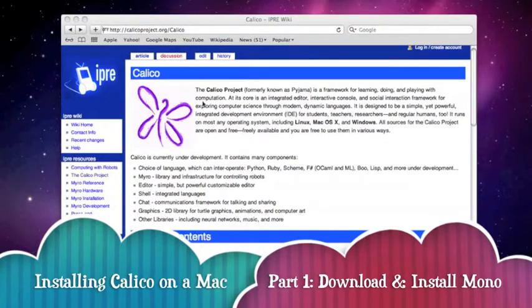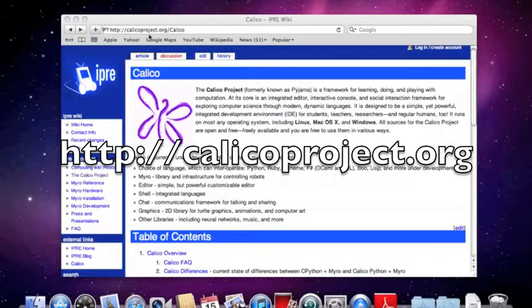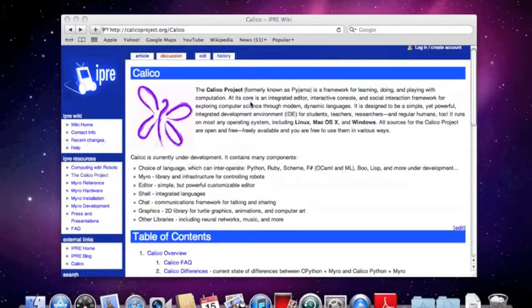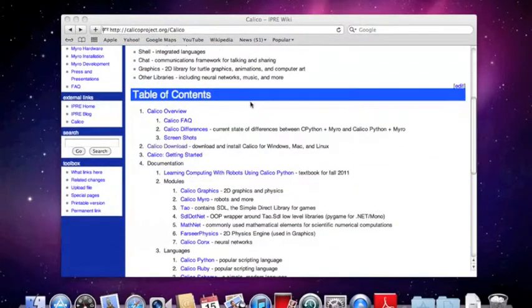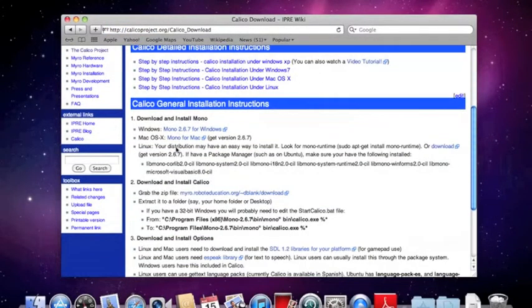Okay, so to download Calico, go to calicoproject.org, and I'm going to do this. I'm doing this on a Mac right now. And what you want to do is scroll down and find Calico download. Click on that. And then scroll down. The first thing you need to do is install Mono.